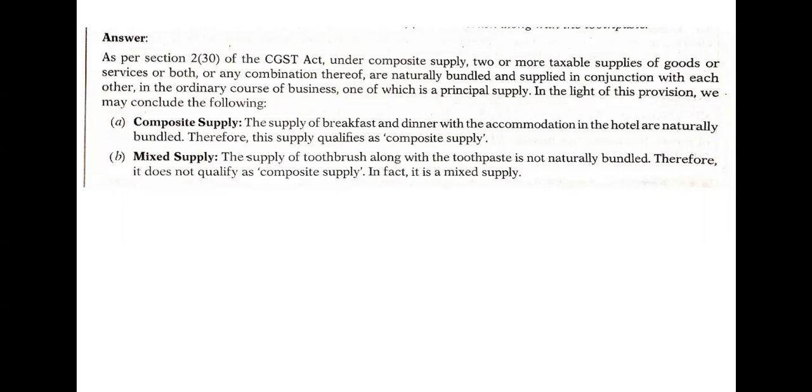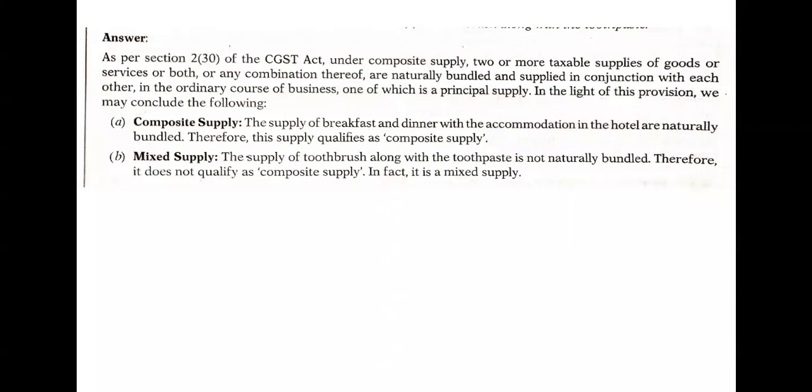So the supply of breakfast and dinner with the accommodation in the hotel are naturally bundled here. If you go to some hotel, or to some hill station or tour, then you will be having breakfast, dinner, and lunch, and accommodation is provided. So all these things are naturally bundled in one particular service. Therefore, such a supply qualifies as a composite supply. The answer to the first example is a composite supply.